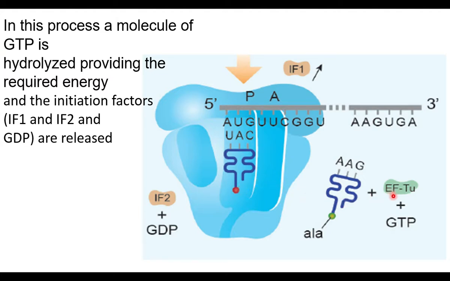For that, elongation factors are necessary. Elongation factor Tu combines with a charged tRNA, and GTP provides energy. This allows the movement of tRNA and pairing of the tRNA with the second codon. We will discuss this elongation in the next part.